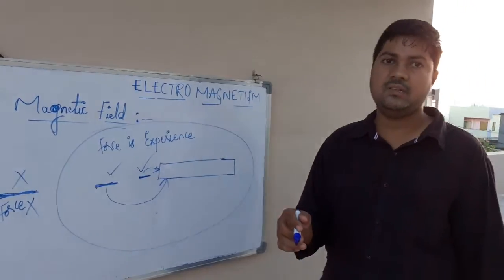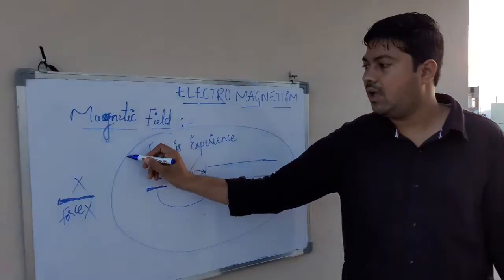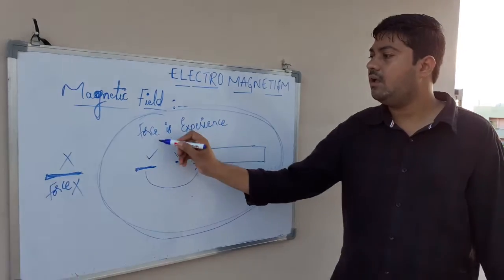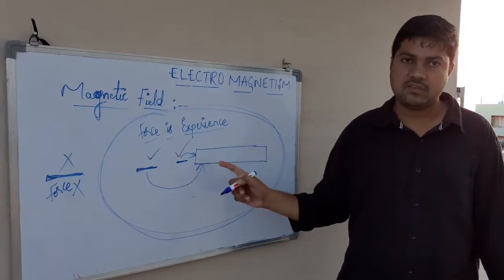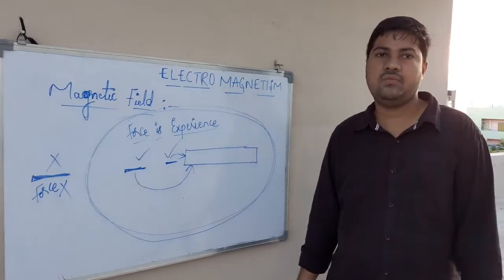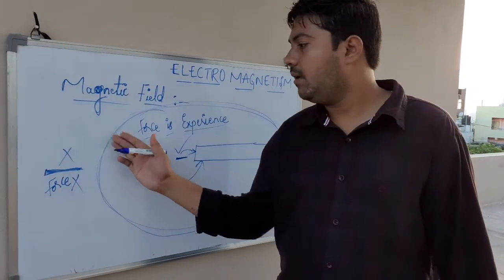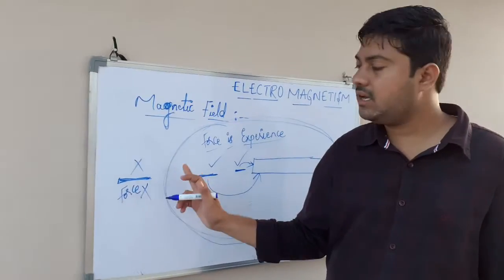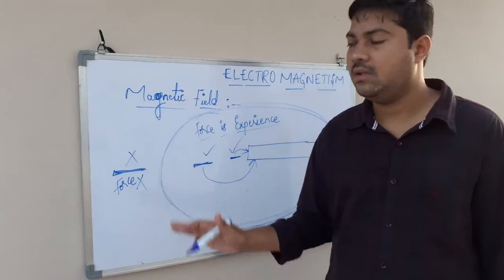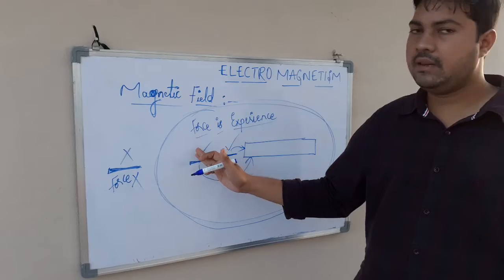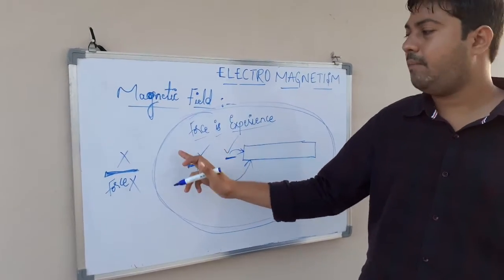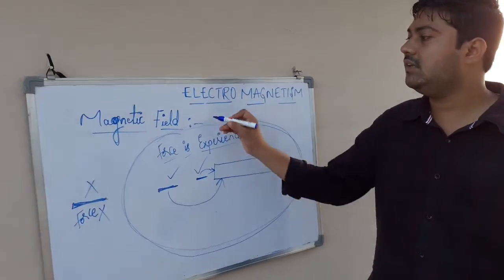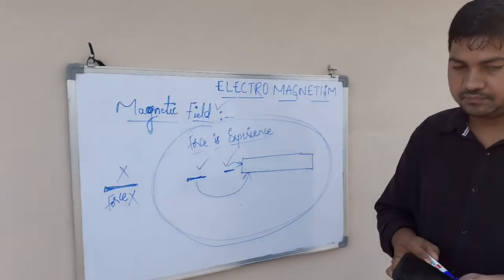So magnetic field is nothing but the area around the bar magnet until where magnetic force is experienced. Outside this area, outside the magnetic field, magnetic force will not act on the objects, whereas inside the magnetic field, magnetic force will act on these objects. So this is nothing but magnetic field.